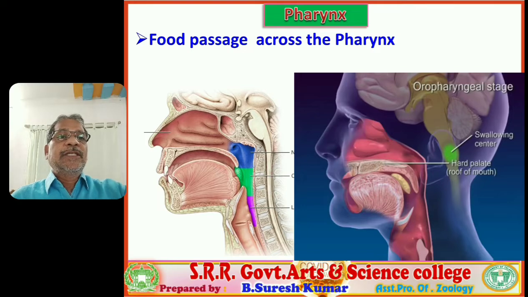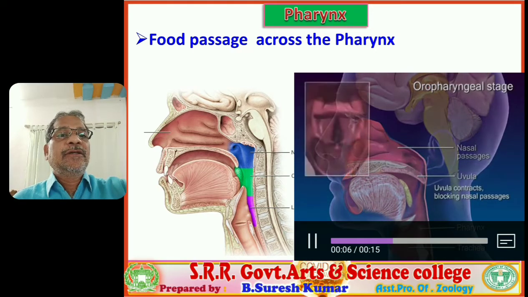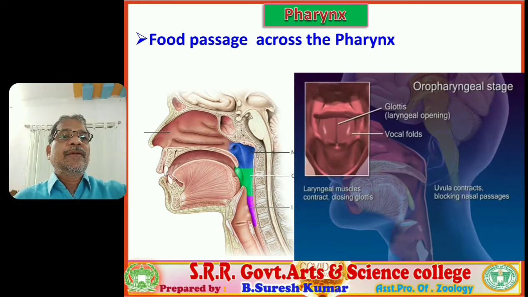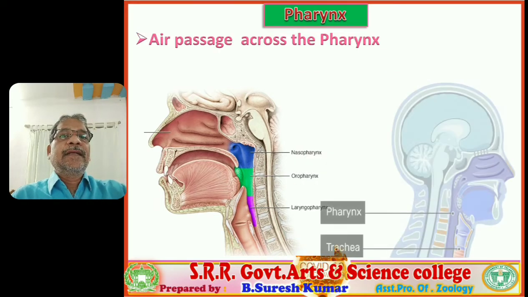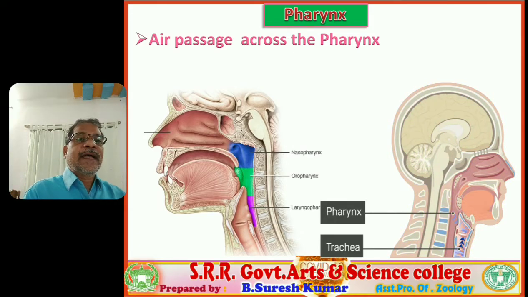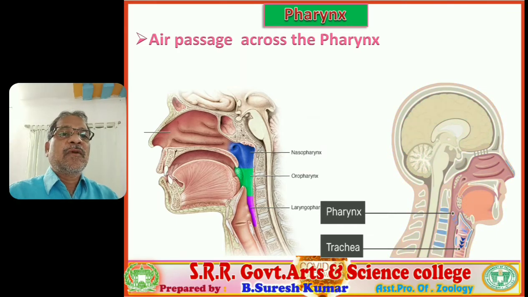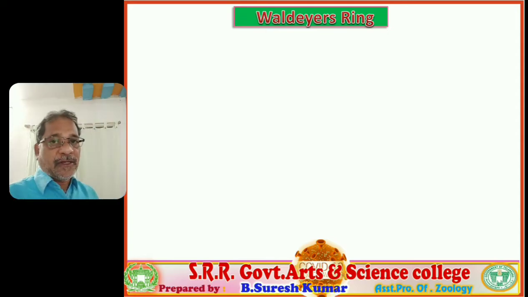So in what way does the food pass across the pharynx? Let us observe this visual. The food is going to move into the esophagus, right? Right. Next, in what way does air pass? You observe the arrow marks, in what way the air passes across the laryngopharynx.